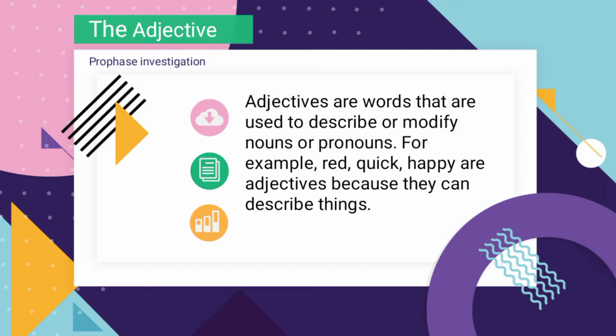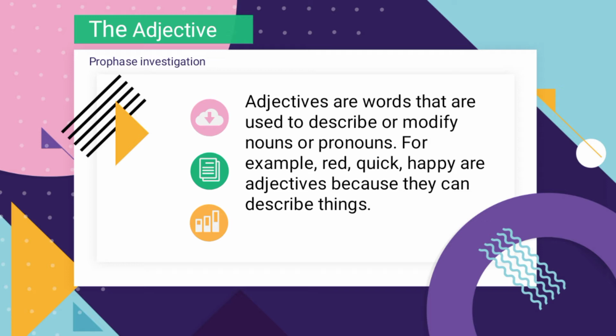But to describe them, we have used red, quick, happy. They tell us something more about noun. So adjectives are words that tell us something more about noun. They are the words that add something to the meaning of a noun.